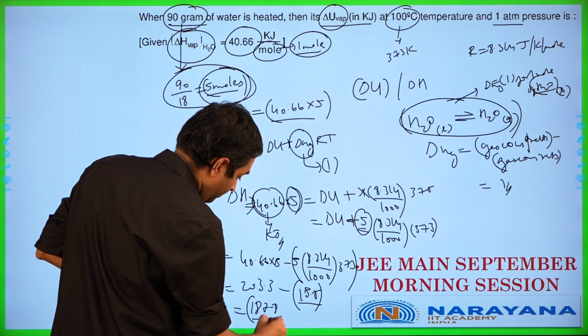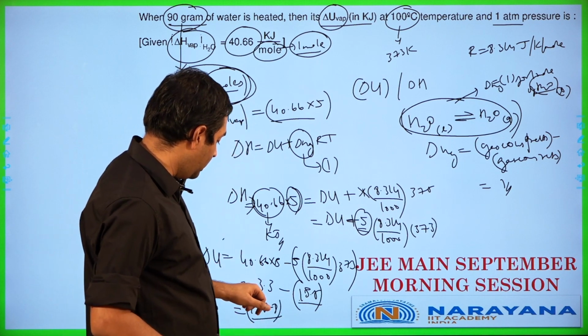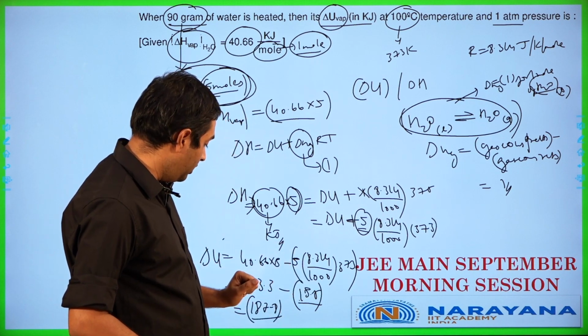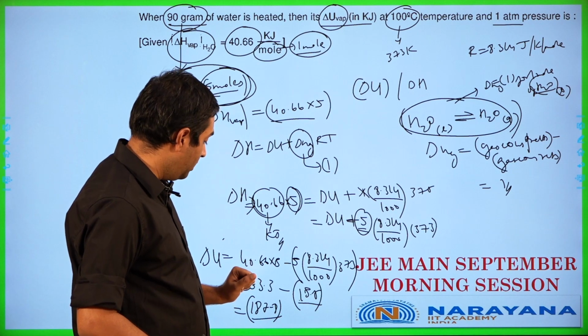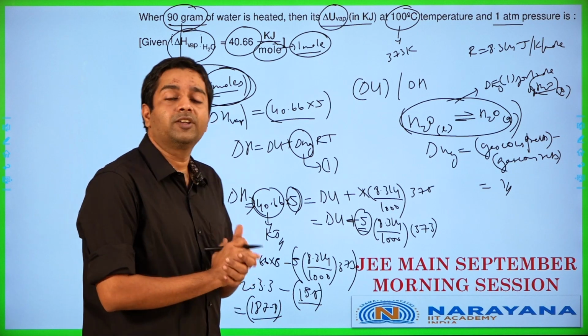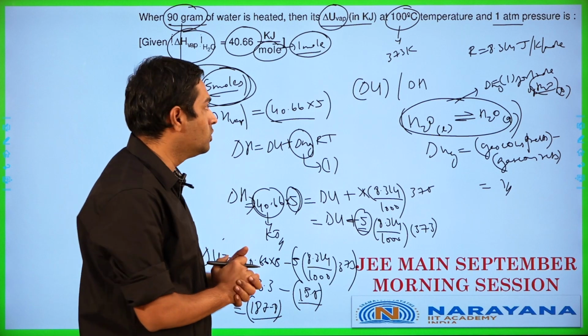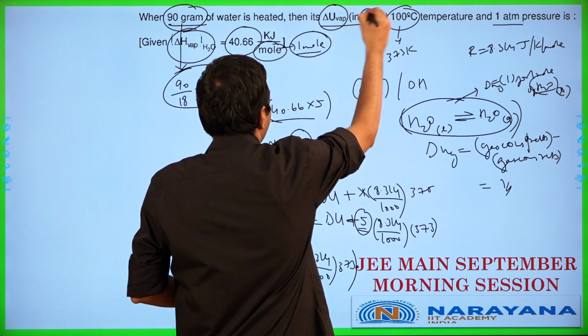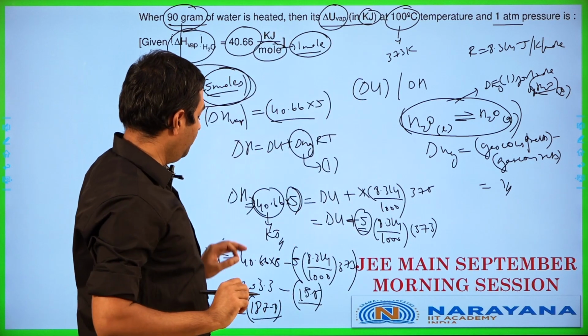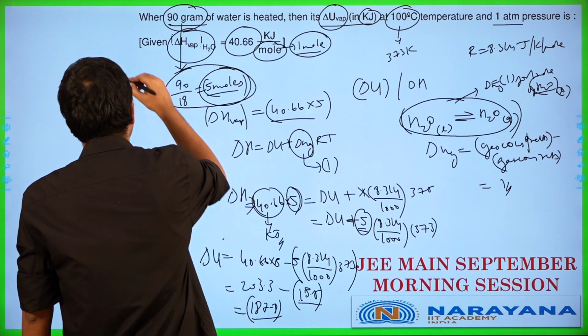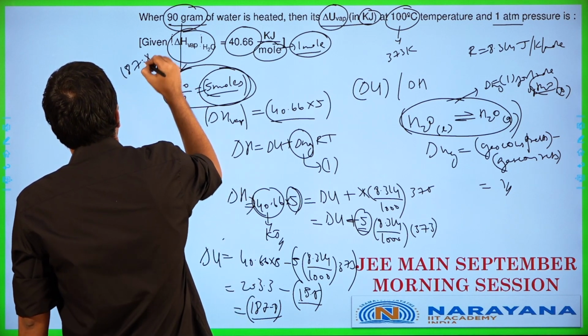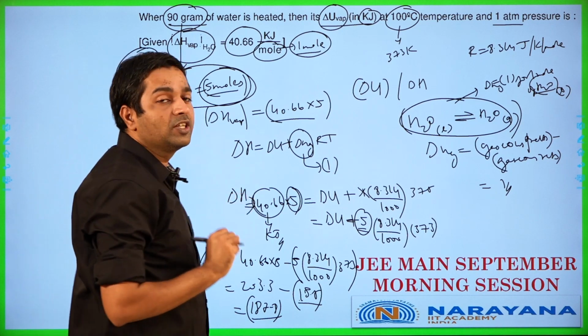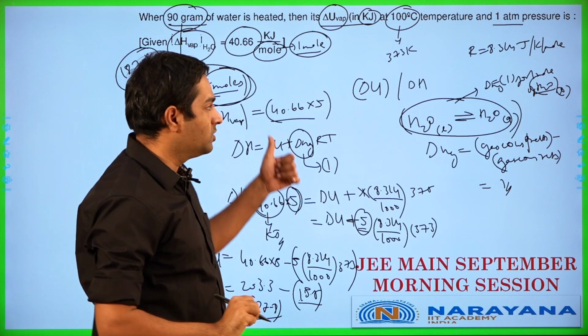187.8. Let me check up once. So it works out as 187.8 plus 0.5 now, 188.3. 188.3, yep, 187.8. So it works out as 187.8 kilojoules in this particular case. It is not going to be per mole or anything. It is simply going to be 187.8 in this particular case. This is a numerical question in this particular paper. So the answer works out as 187.8 in this particular case over here.